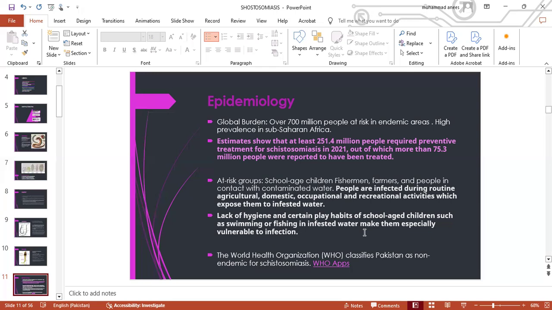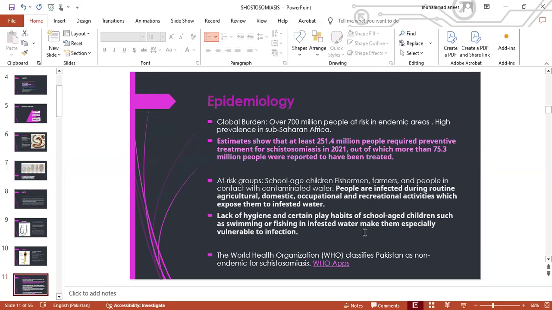So who is at risk? School-age children, fishermen, farmers, and people who come in contact with contaminated water. People are infected during routine agricultural, domestic, occupational, and recreational activities, which expose them to infested water. Lack of hygiene and certain play habits of school-age children, such as swimming or fishing in infested water, or even washing clothes in infested water, make them especially vulnerable to infection.